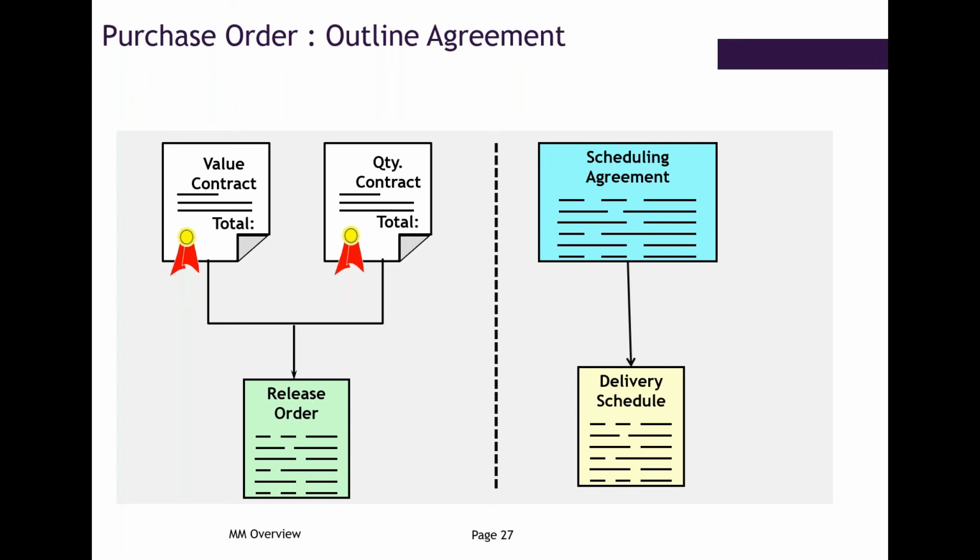Then scheduling agreement. In a scheduling agreement, what generally happens is the vendor will give the schedule of delivery as well for a year. Say in a year you want 1,000 quantity of a material. He will give you the scheduling of this material as well. Like in January, I'll be supplying 1,000 quantity, in February 800 quantity, in March 1,000 quantity. Like that, he'll give you the bifurcation for a year. This we store in SAP and we call it a scheduling agreement.